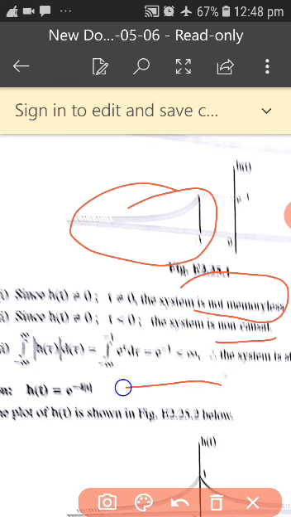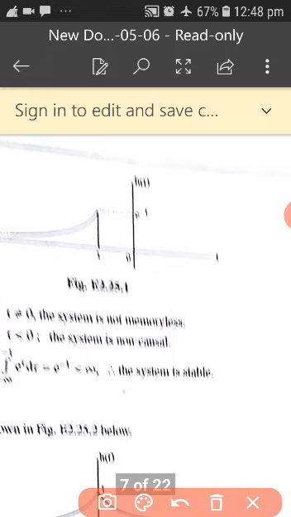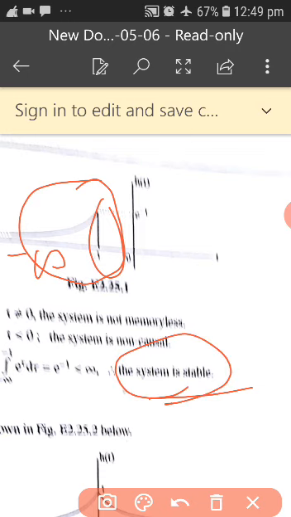And here the system is said to be stable because it is less than the infinity value. Why is it less than infinity? You can see that it starts from minus infinity and it is ending at 1 only. It has not gone to infinity. So there is a definite value. Hence the system is said to be stable.